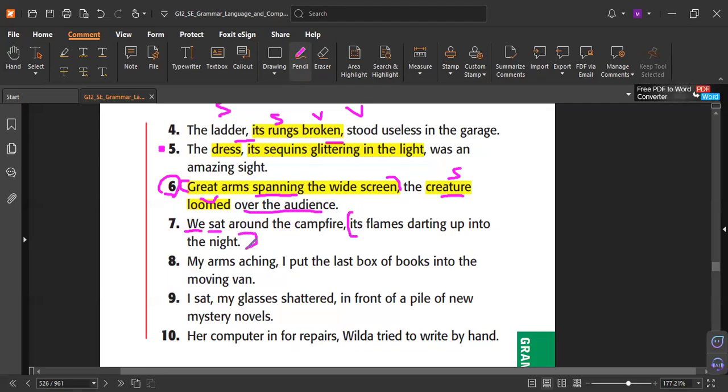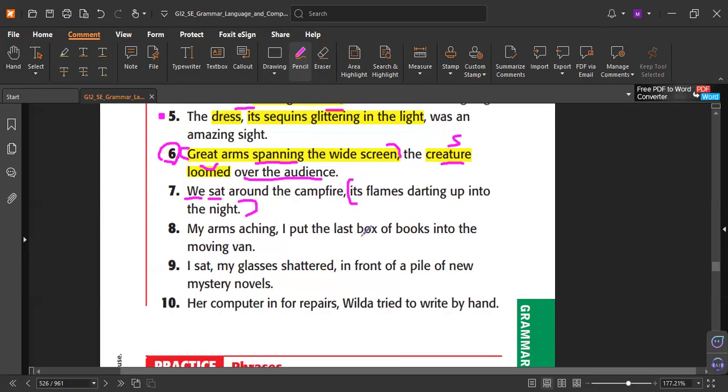That is the phrase. My arms aching. I put the last box of the books. I, subject, put, and it's clear. Not my arm is aching, because that is the phrase. But it's at the beginning, followed by a comma, no problem. Here at the end, preceded by a comma, no problem.